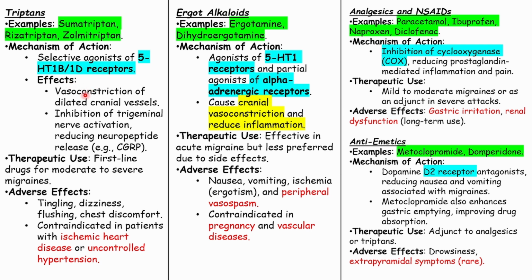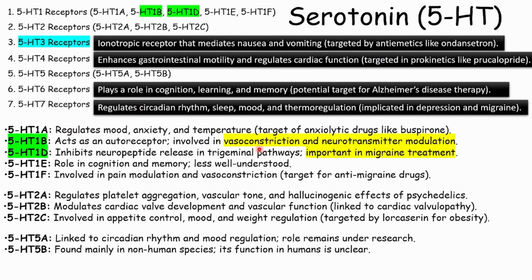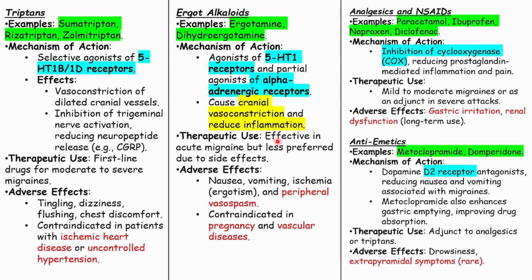5-HT1B/1D receptor. Effects is vasoconstriction of the dilated cranial vessels. So what do they do? They do vasoconstriction. Why do we need vasoconstriction? Because migraine is headache, right? And headache happens when the cranial vessels get dilated. So if there is unnecessary dilatation of the cranial vessels, there will be headache.